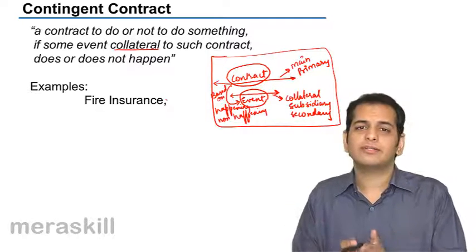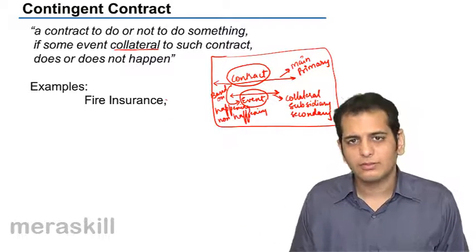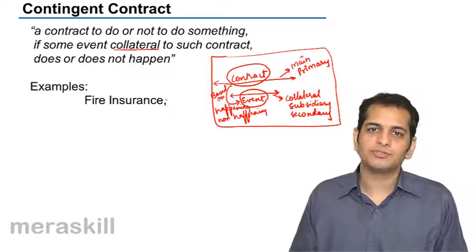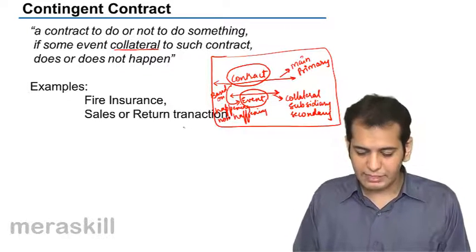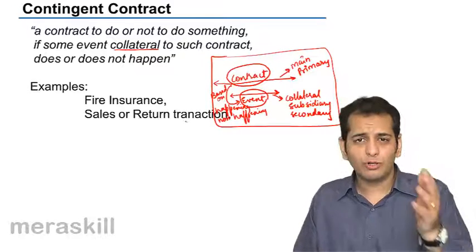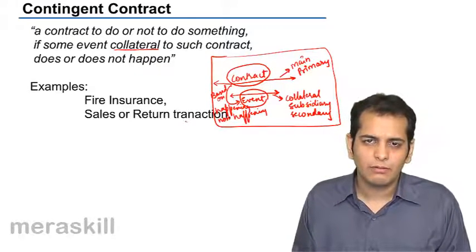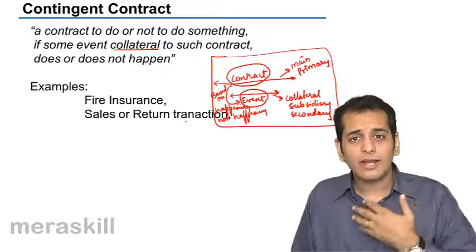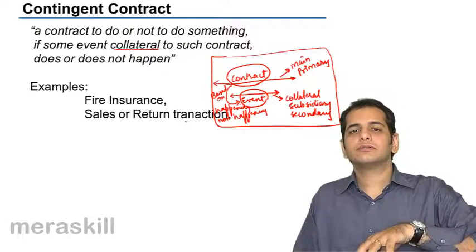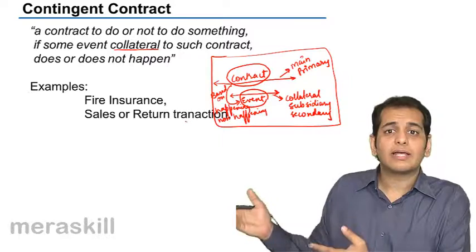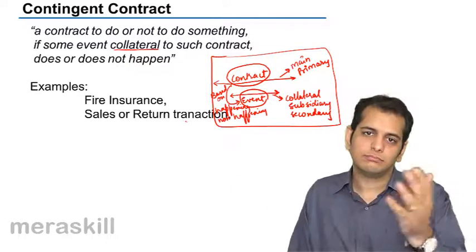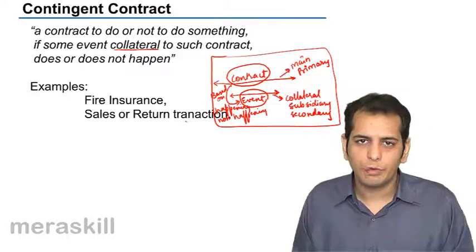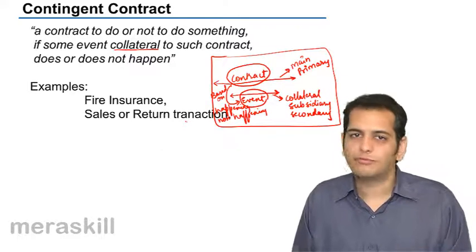So such a contract is a classic example of a contingent contract, because it is based on the happening or non-happening of fire at your premises. Next example is sale or return transaction. We've already discussed this in the introduction. I gave you the example of buying jeans from you. The main contract is of buying jeans. It is based on the event of my mother liking it or not. If my mother likes it, the contract is on. But if my mother does not like it, the contract becomes void. It does not become enforceable.